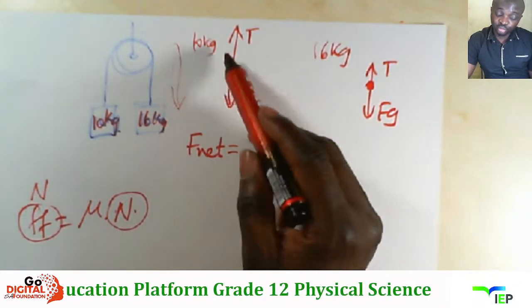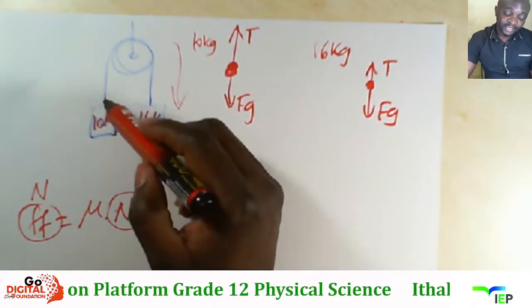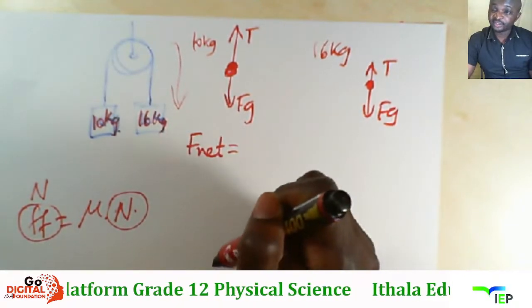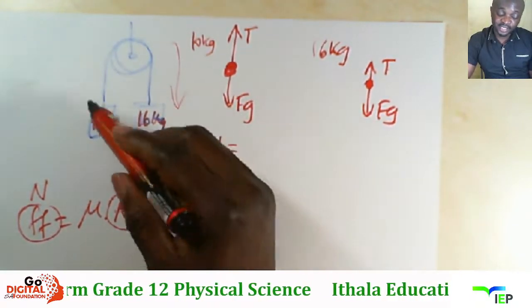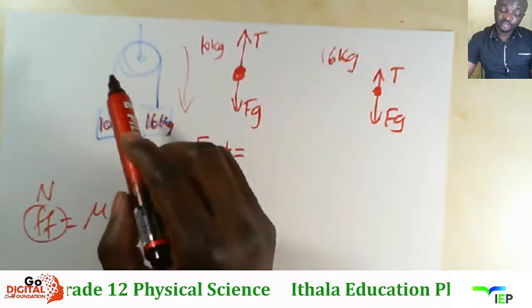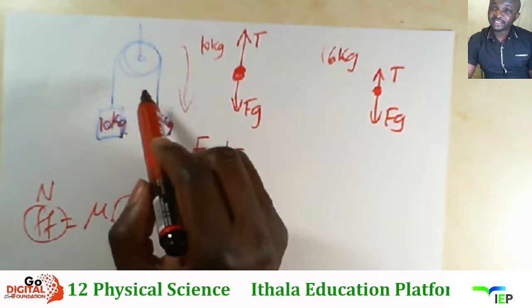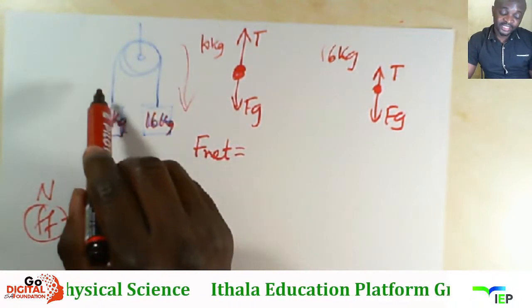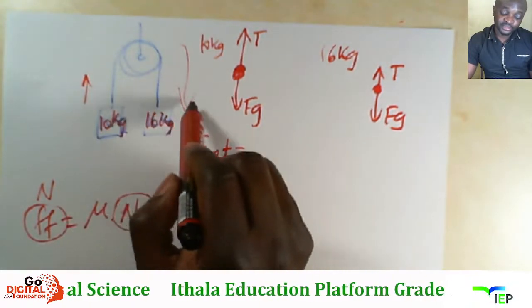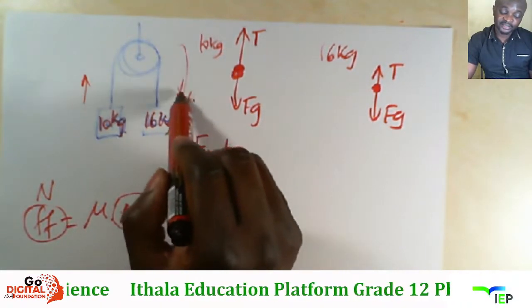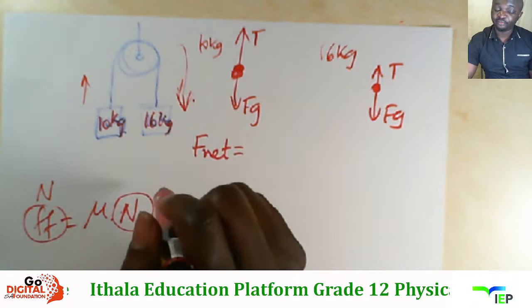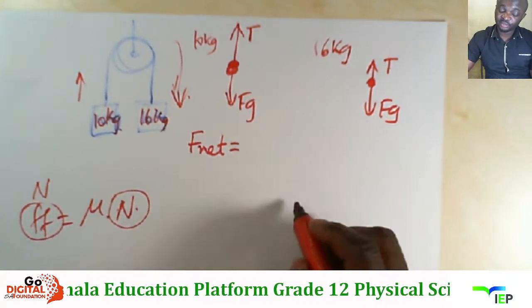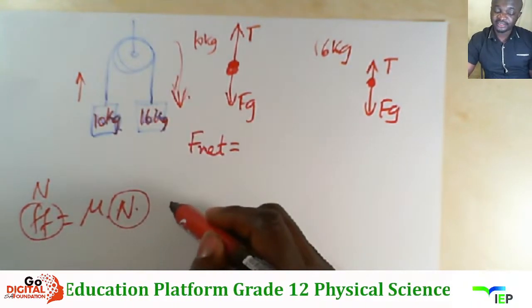Lama block awu-2 are connected with the string, kusho ukuthi kune motion ehambisa konke kanye kanye, right? So emotion njengoba kushintsha direction, siyabona ukuthi lo 10 kg uya phezulu kanti lo 16 kg ushona phansi. So that is the motion we have. Leya motion enjalo sothini soyibiza nge clockwise, right?